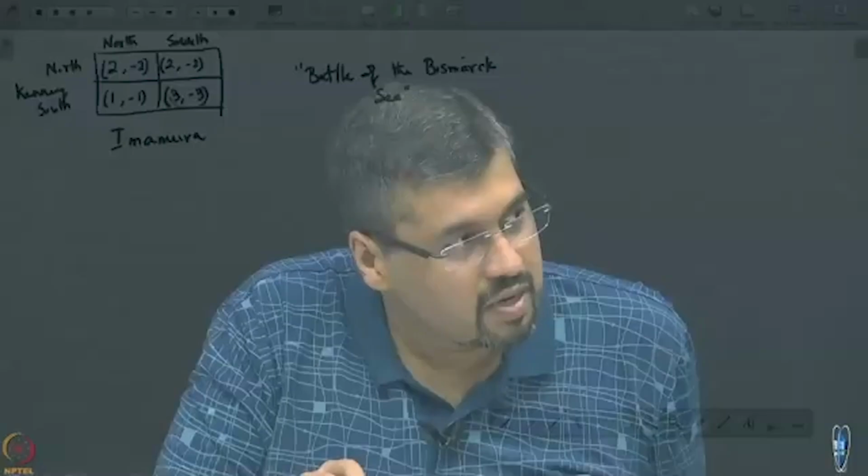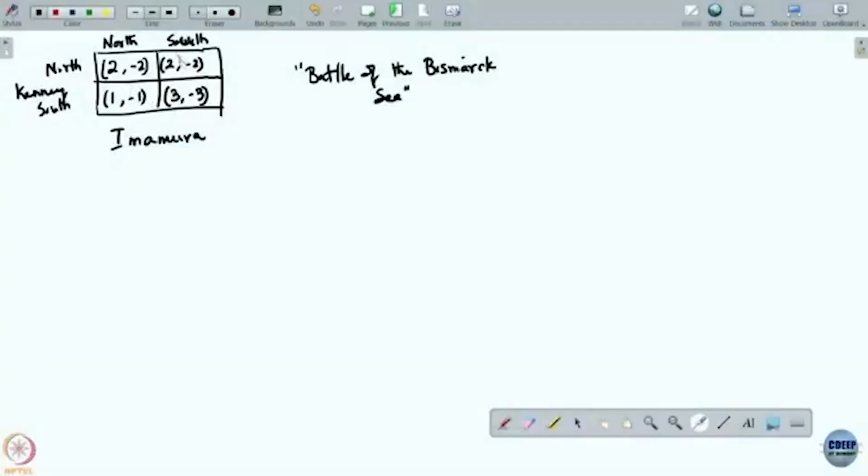If Imamura eliminates that, then from that logic, I can also eliminate south and bomb him in the north. So effectively, the fact that north and south are indifferent for Imamura has gotten completely eliminated because he has chosen to eliminate weakly dominated strategies.